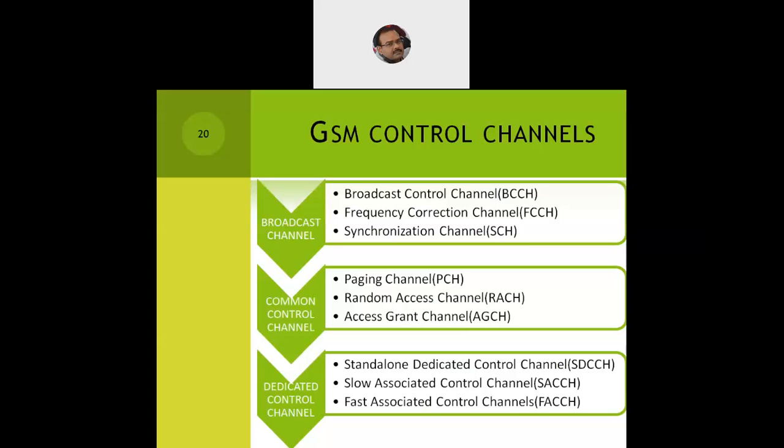In the same way, the common control channel has the paging channel, the random access channel, and the access grant channel. In the same way, we move further to the dedicated control channel, where we have the standalone dedicated control channel, the slow associated dedicated control channel, and the fast associated dedicated control channel. So overall, we have 9 control channels plus 1 traffic channel. So overall 10 main channels will be there in the GSM network. 1 is a traffic channel and 9 are the GSM control channels, divided into categories of 3 each: the broadcast, the common, and the dedicated.